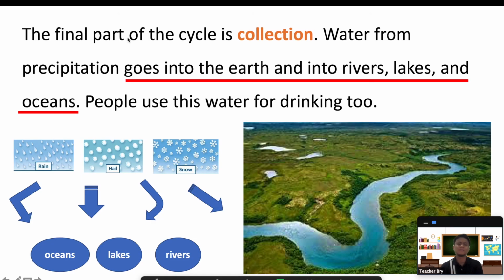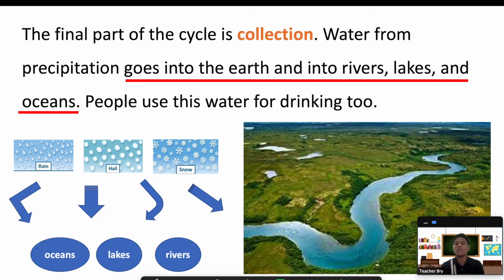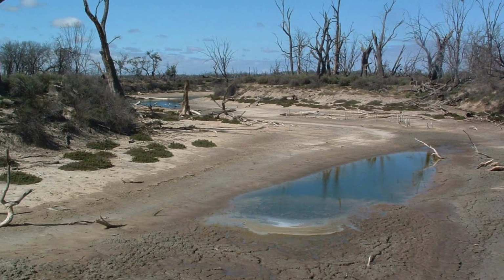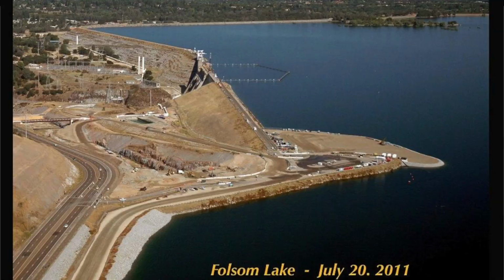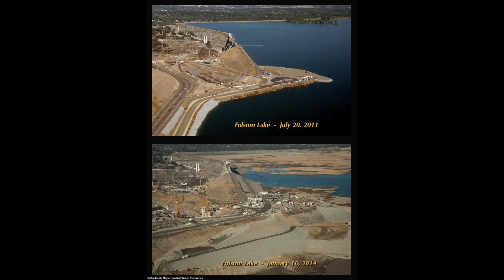So, again, collection. From rain, hail, and snow, it falls to the earth and collects. That's why it's called collection, because they collect into oceans, lakes, and rivers. So just imagine if it will not rain for 5 years. So our oceans, not really oceans, but our lakes, rivers, and ponds will become dry.